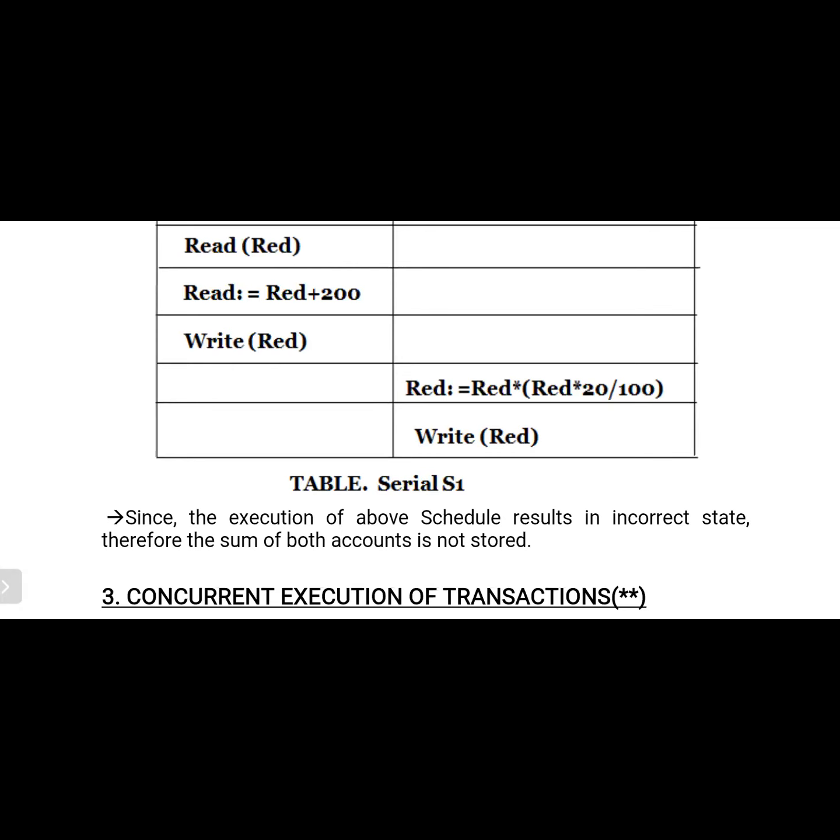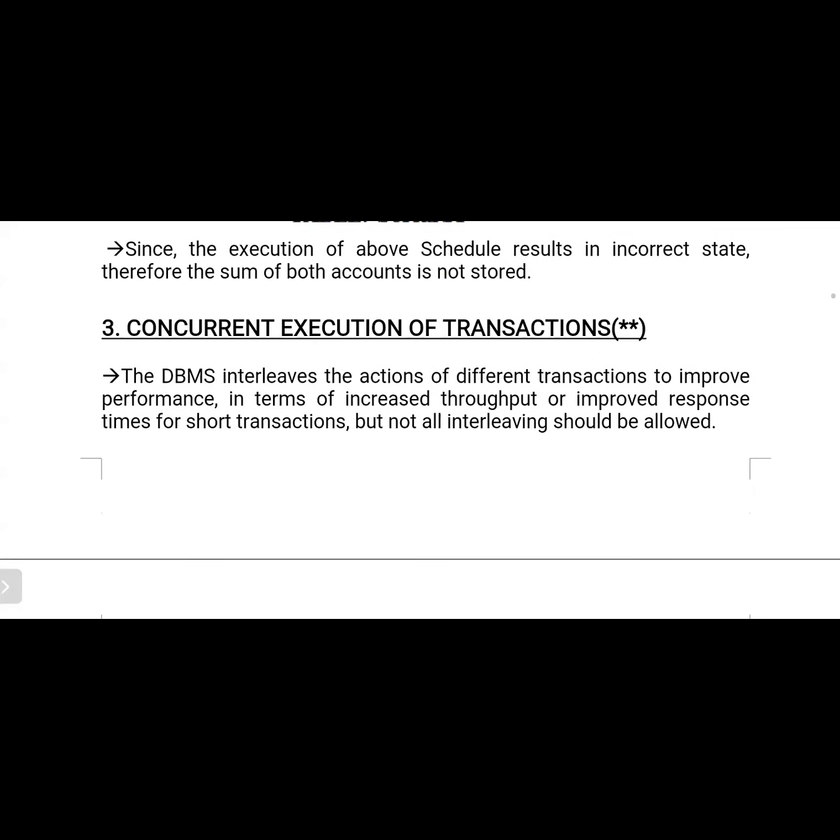In the last class also we discussed this. We discussed two types of schedule: the serial schedule and the non-serial schedule. Then what is the serializability schedule? Don't get confused. In the previous case I mentioned serial schedule and non-serial schedule. Serial means one by one; non-serial means we need not wait for one transaction's execution to finish before another transaction.